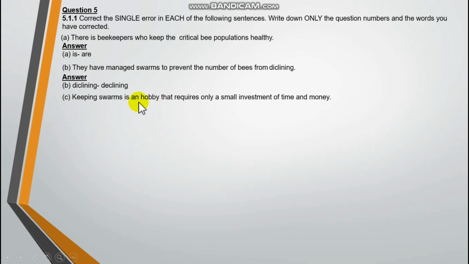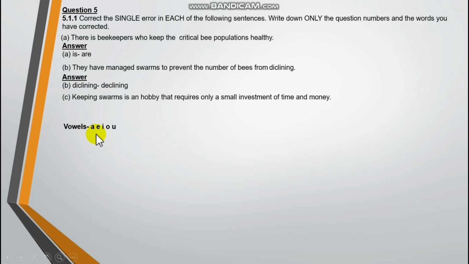So how do you know if it is the wrong article or the right article? We have vowels. Vowels are the letters A, E, I, O, U. Here we are dealing with sounds, and we have consonants. Consonants are the letters of the alphabet without these vowels. But we're not just dealing with the letters here, we're dealing with how they sound.